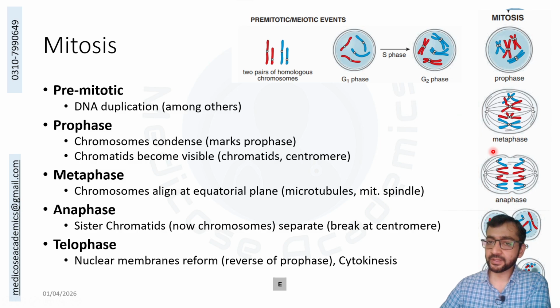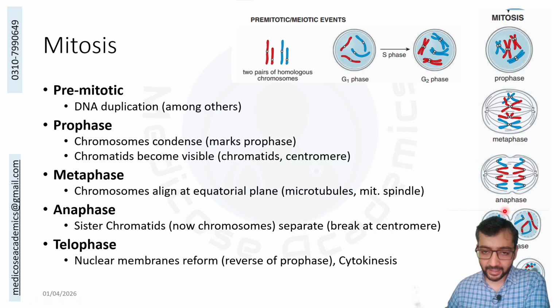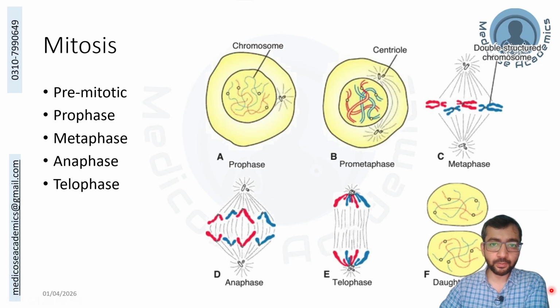Telophase is the phase where everything that happened in prophase is reversed. So the condensed chromosomes relax and spread out. They become euchromatin. The nuclear membrane comes back. The mitotic spindle is disassembled, and all of these things go on. And then there is cytokinesis too. The cytoplasm itself will be divided into two, and these two cells will be separated. So this is about mitosis.